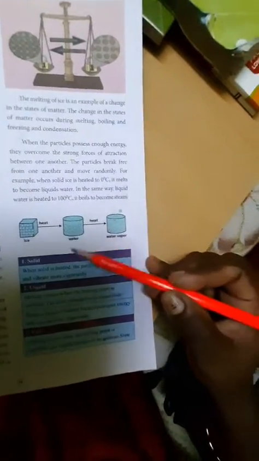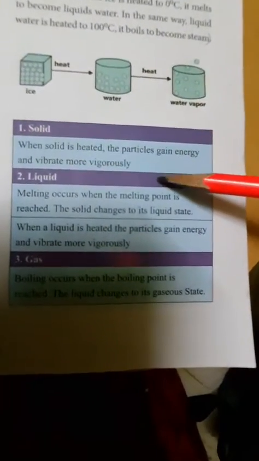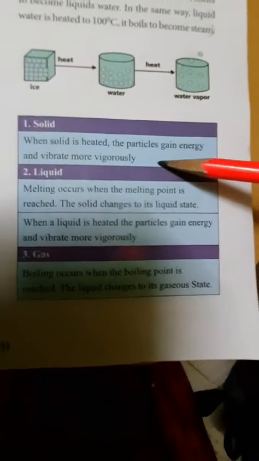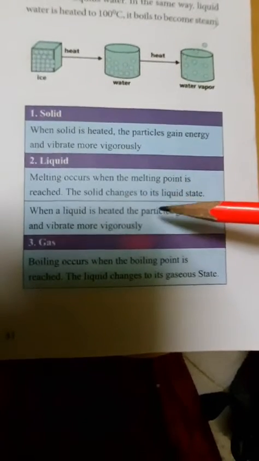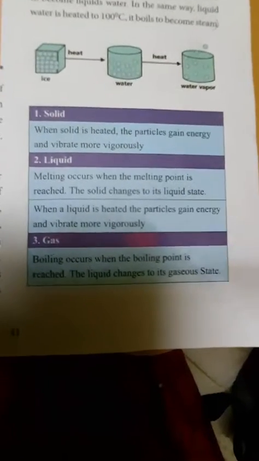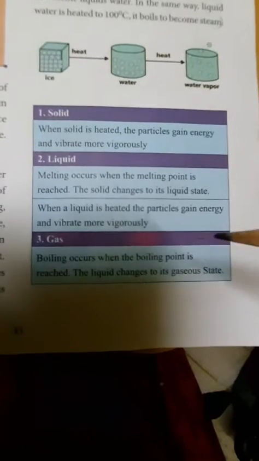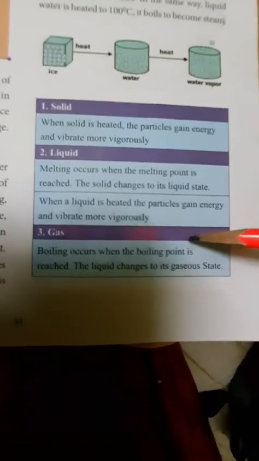Then the three states of matter: solid, liquid and gas. An example of a solid is an ice cube. When a solid is heated, the particles gain energy and vibrate more vigorously. Melting occurs when the melting point is reached, and the solid changes to the liquid state. When a liquid is heated, the particles gain energy and vibrate more vigorously. Boiling occurs when the boiling point is reached, and the liquid changes to the gaseous state.